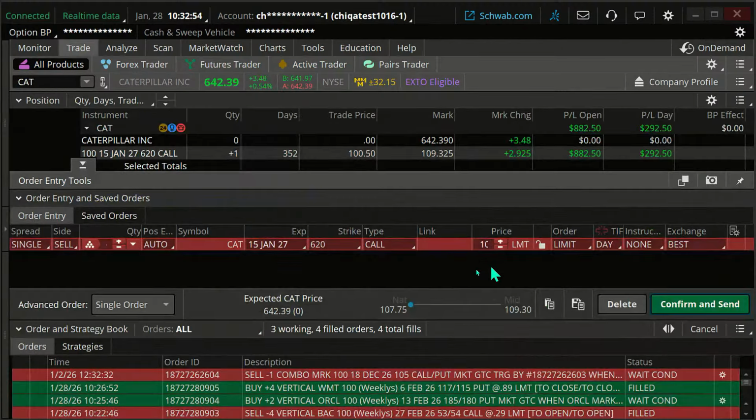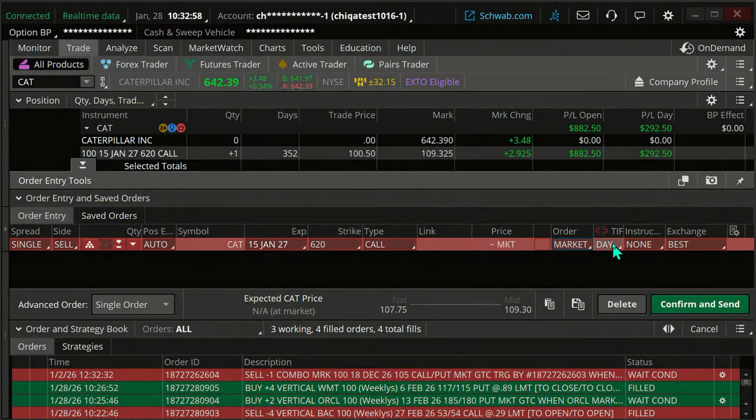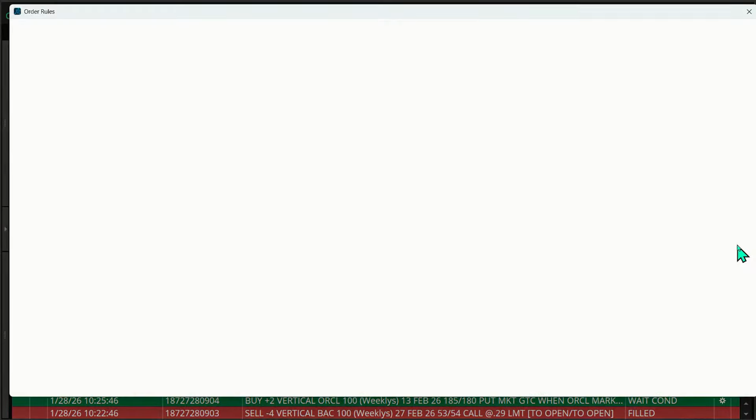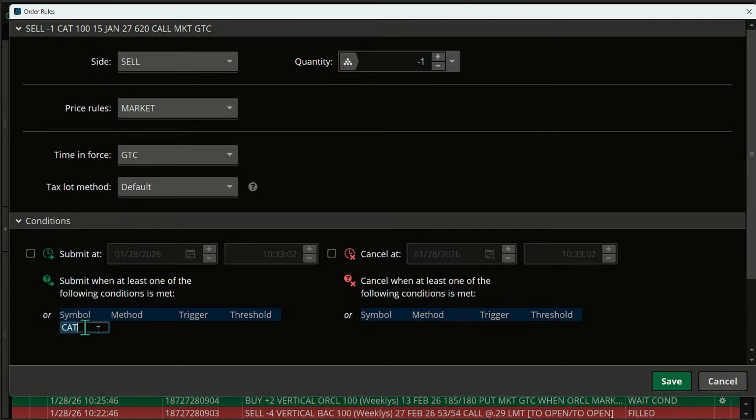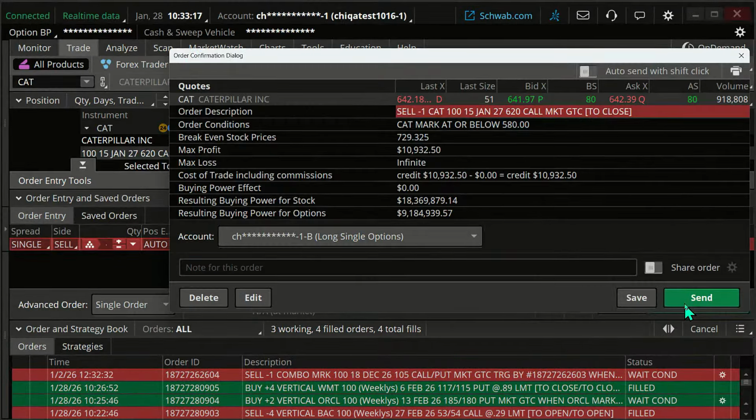We're going to sell this, and I'm going to make this market, good till canceled, to get out. I'm going to click on my gear, and I'm going to say if it goes below 580, then we'll get out of this. Okay. Save, confirm, and send. Okay. And we'll send that.